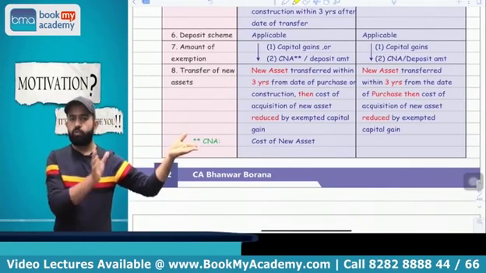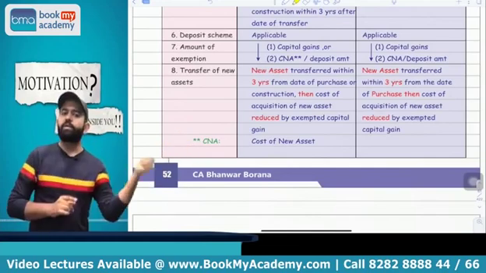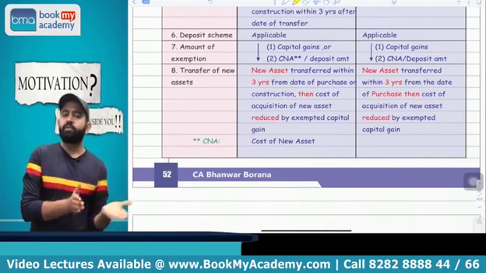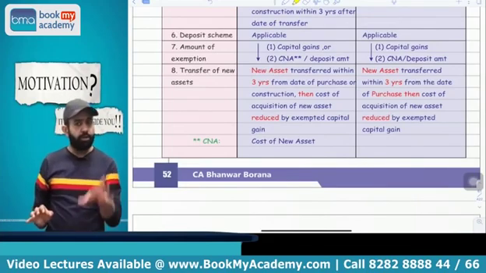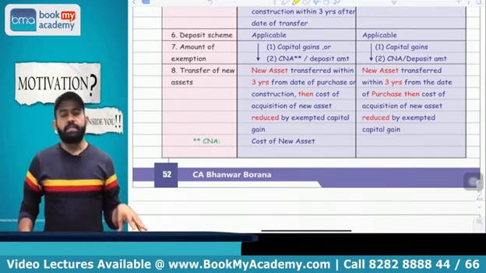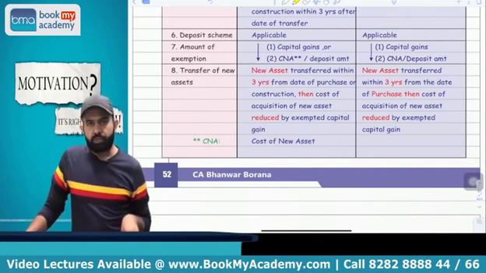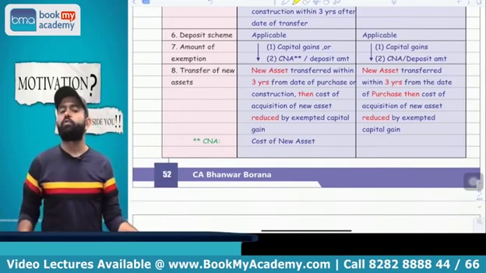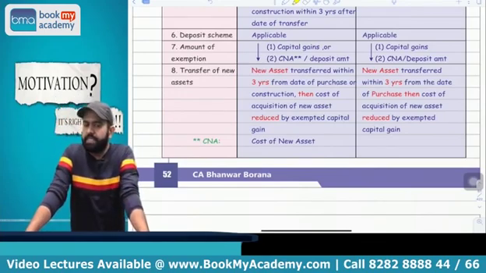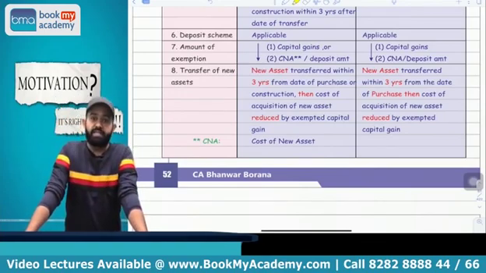Now the lawmaker is saying that the time limit is 1 year, 2 years and 3 years, -1 +2 +3. But up to the due date of return filing, the assessee has to either acquire that property or deposit that amount in the CGS scheme, that is the capital gain account scheme, and out of that amount he should acquire the house property only. If there is any misutilization or unutilization,